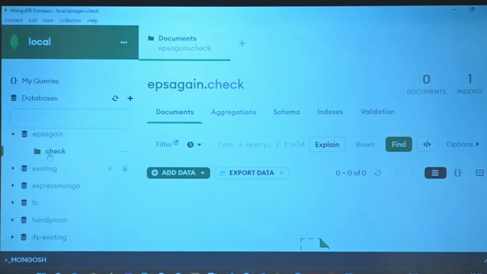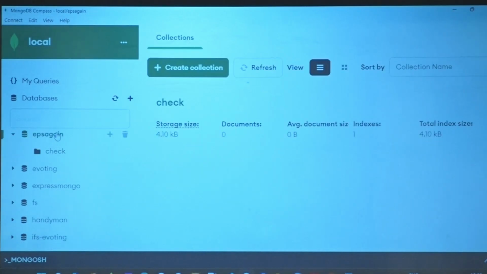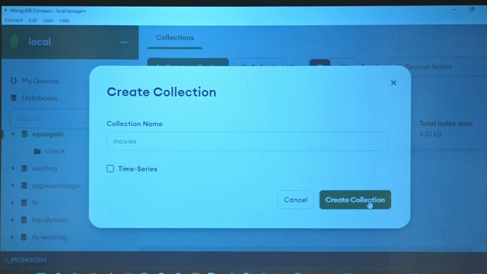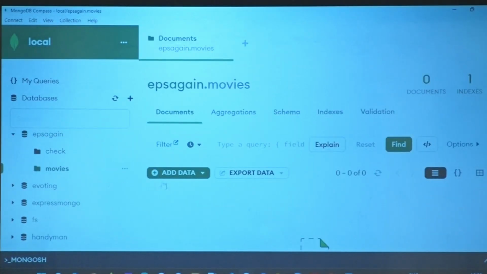Now, here we go. So we did that, right? Where is that EPS again? Check is there. Now, I want to create a collection. I need you all to focus. Please look at the screen. I want to create a collection called movies, okay? And say create collection. Collection is created.